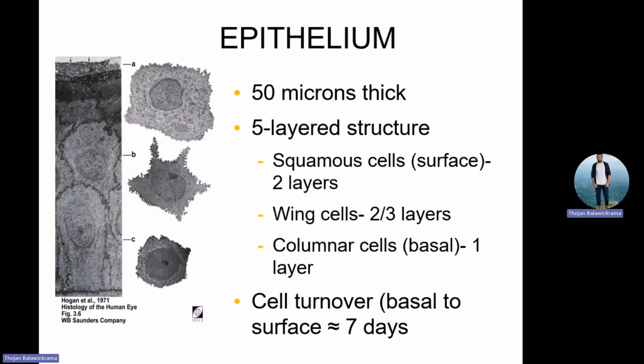As I told you before, your squamous cells look like that, your wing cells look like that, and your columnar cells, in a horizontal transverse way, look like that. Squamous cells you get about 2 layers, wing cells around 2 to 3 layers, and columnar cells are 1 layer. So remember: 2, 3, 1. And the turnover happens every 7 days. Every 7 days, you are having a new corneal epithelium.